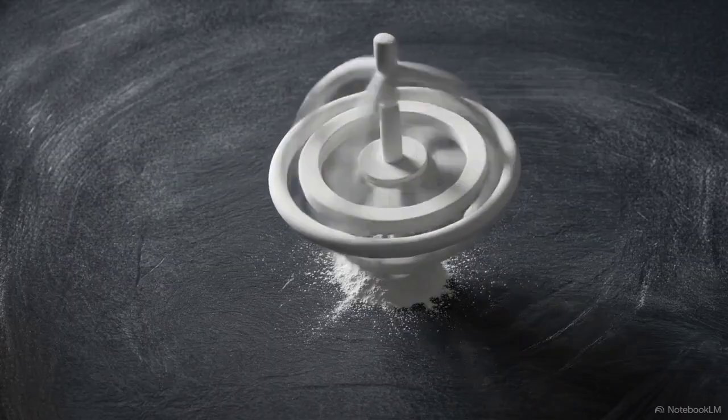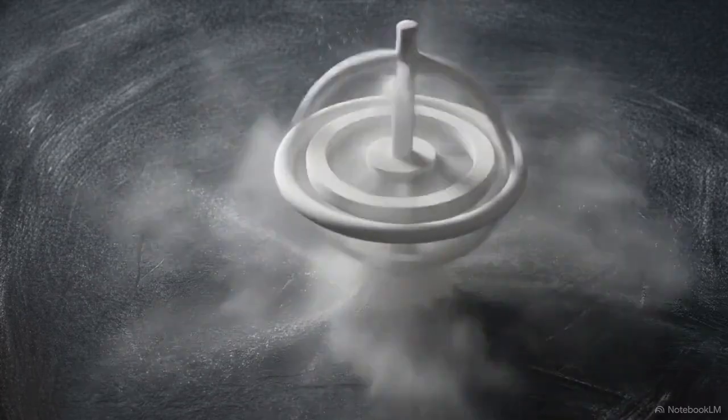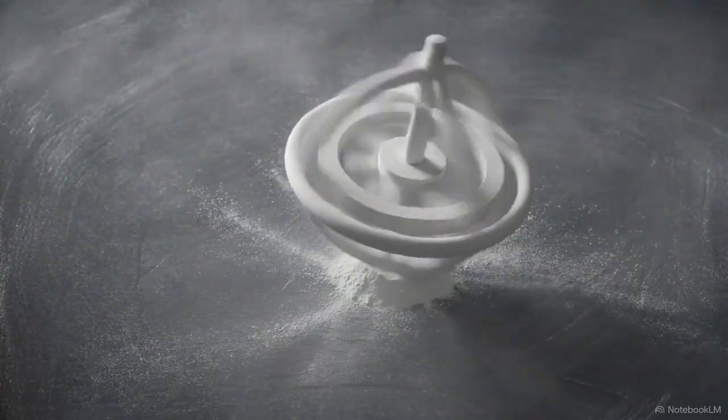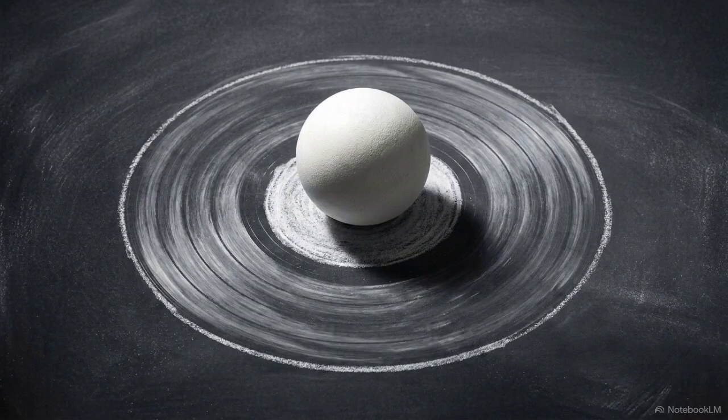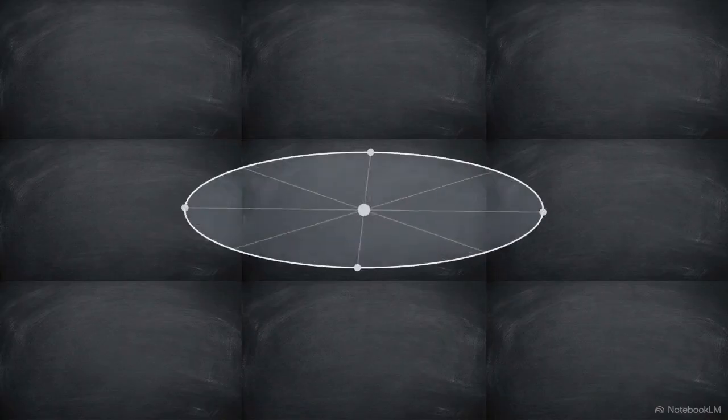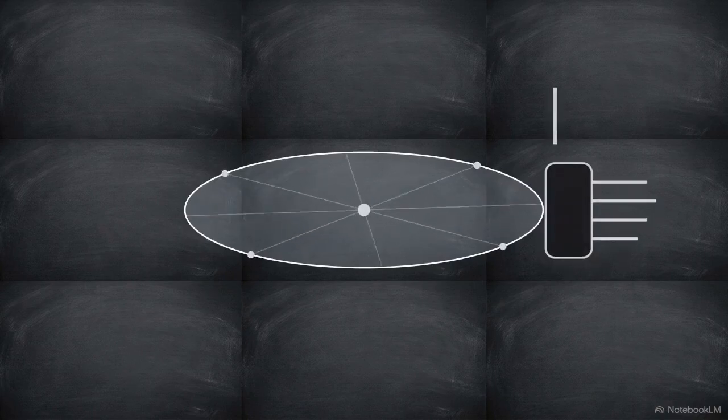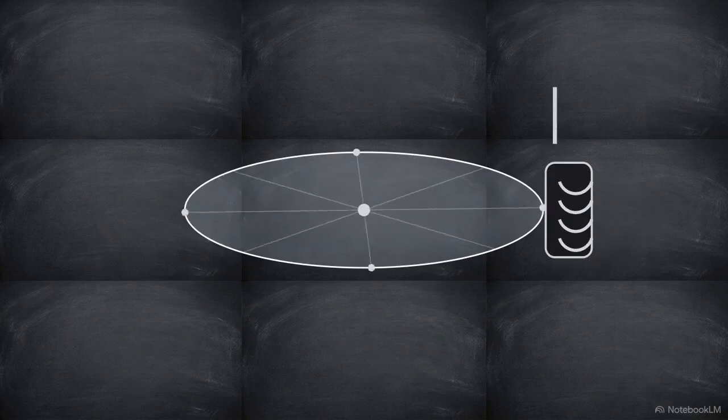Standard vectors, like velocity, point exactly where you are going. But when an object spins, its edges move in every direction at once, making a circular path difficult to track with a single linear arrow. To define rotation mathematically, we need a vector that stays constant throughout the entire spin. This is where we apply the right-hand rule to axial vectors, like torque and angular momentum.